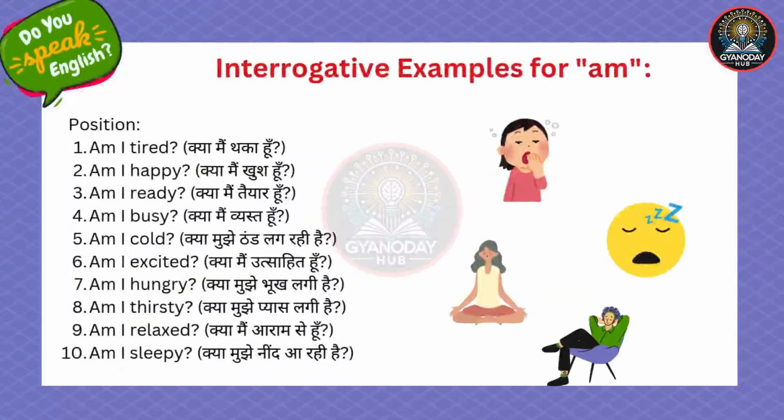Interrogative examples for am, position. Am I tired? Am I happy? Am I ready? Am I busy? Am I cold? Am I excited? Am I hungry? Am I thirsty? Am I relaxed? Am I sleepy?